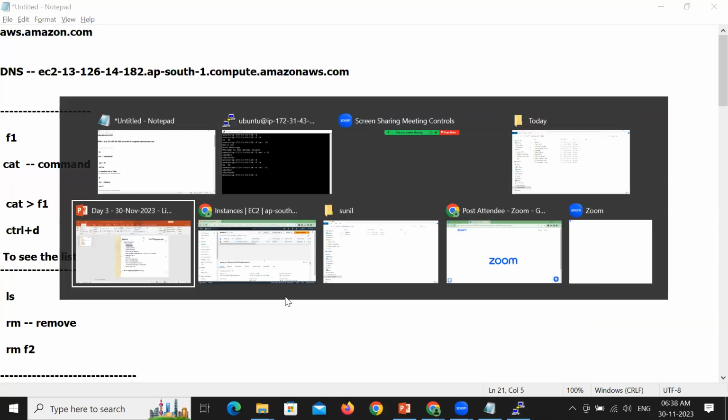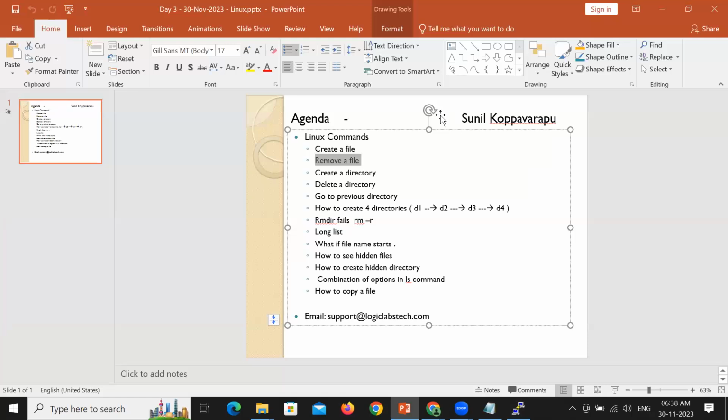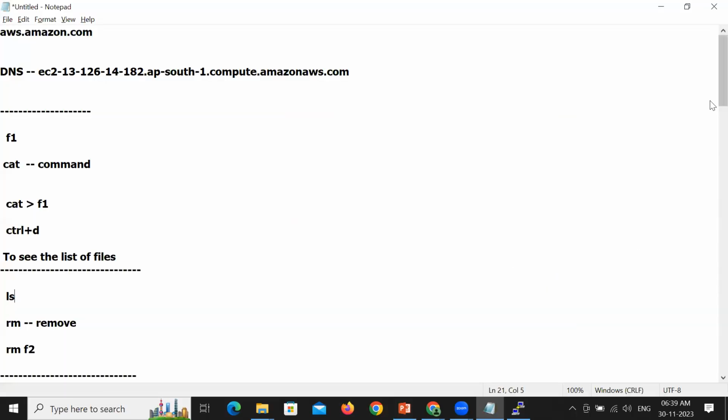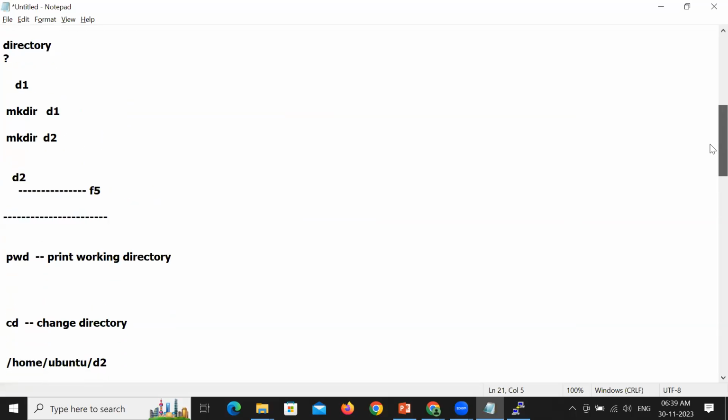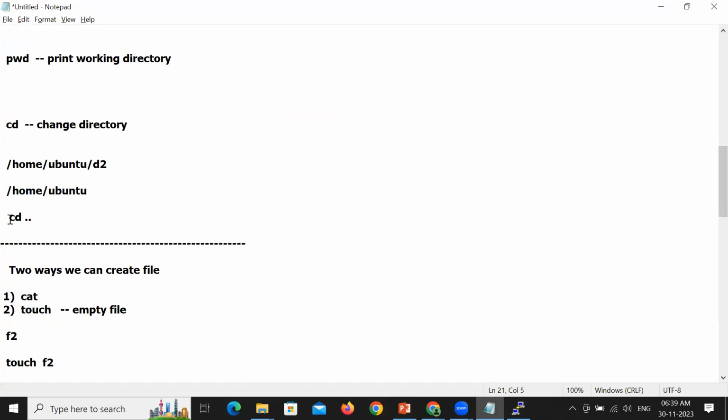Okay. So where are we standing in today's agenda? We know how to create a file. How can we remove a file? How can we create a directory? How can we remove a directory? How can we go to the previous directory? We have learned it. The previous directory is nothing but the parent directory, cd double dot, which helps you move to the parent directory.